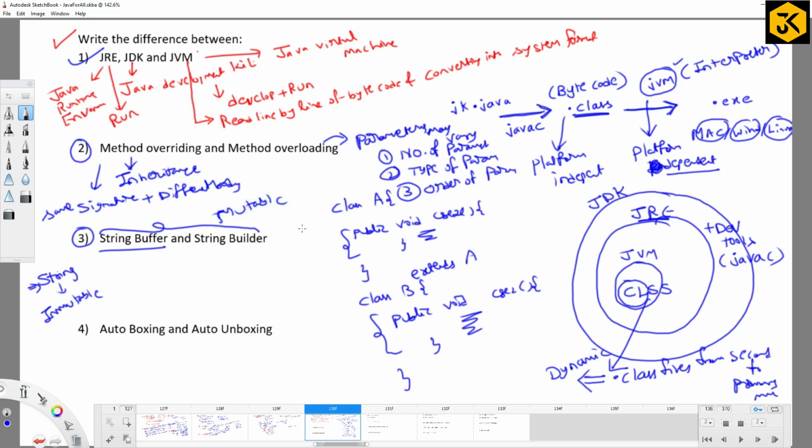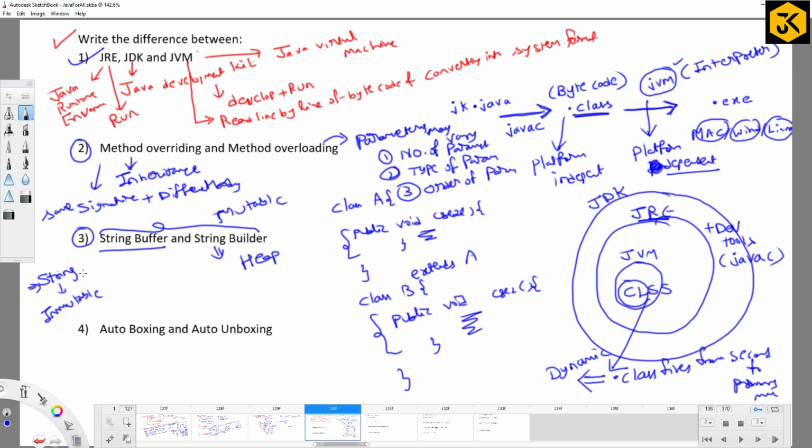You know the back end, what is going to happen when we go with the string class and the string buffer and string builder classes. When you go with string buffer and string builder, memory is going to be created at which location? You have to make sure it is heap. Memory is going to be created in the heap, right? All the objects' memory is going to reside in the heap.